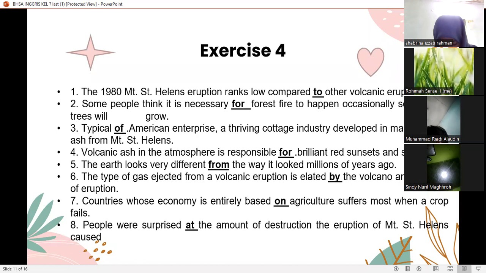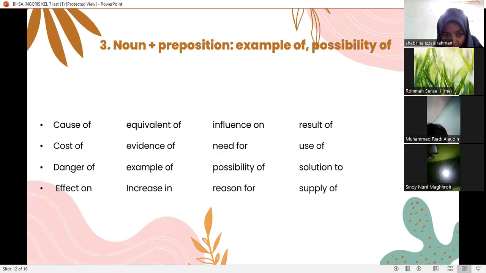Number 6, the type of gas ejected from a volcanic eruption is typical of the type of eruption. Number 7, countries whose economy is entirely based on agriculture suffer most when a crop fails. Number 8, people were surprised at the amount of destruction the eruption of Mount St. Helens caused.